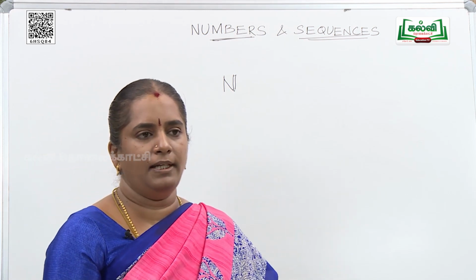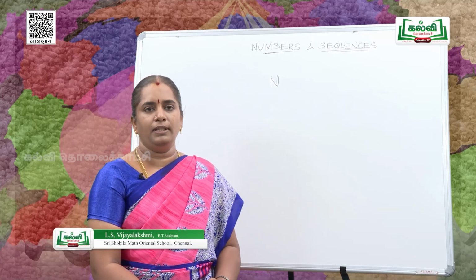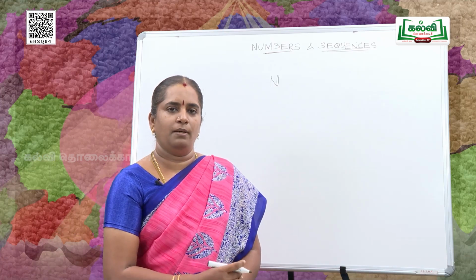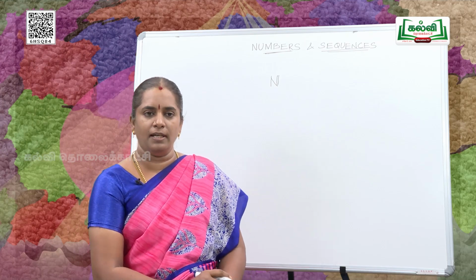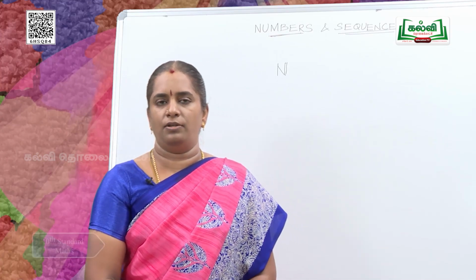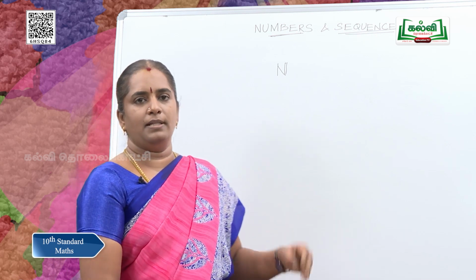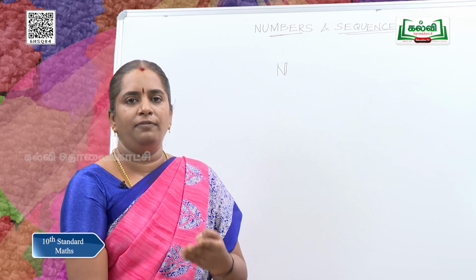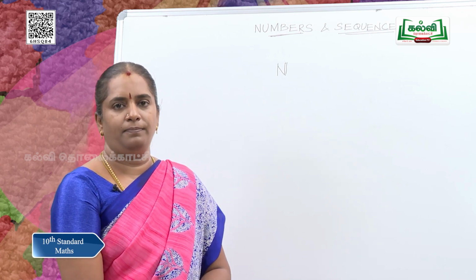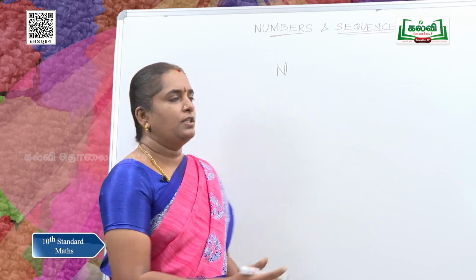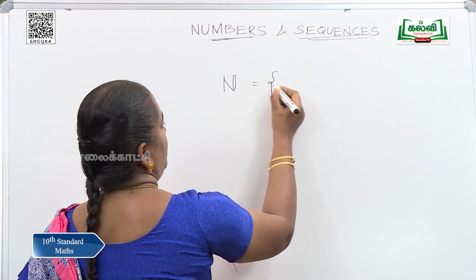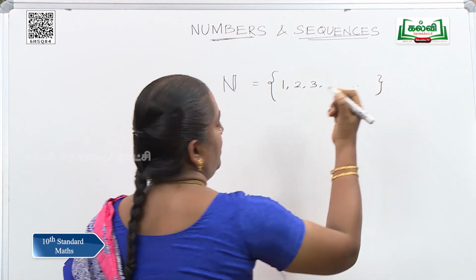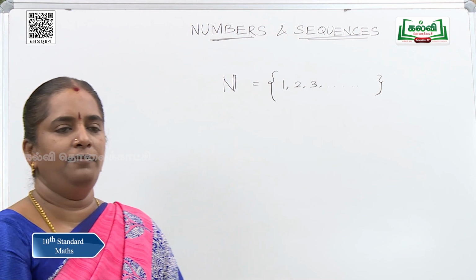So, N is a set of natural numbers which start with 1, 2, 3 and goes on. What is the last natural number? What is the number with which it ends? Can you say? No, we cannot end natural numbers. So, natural numbers is a set of numbers starting with 1, but it is an infinite set. It has no end. So, we can say like this: natural numbers is a set of numbers 1, 2, 3, etc., ellipses. So, it is an infinite set.